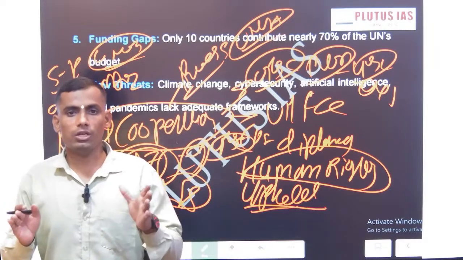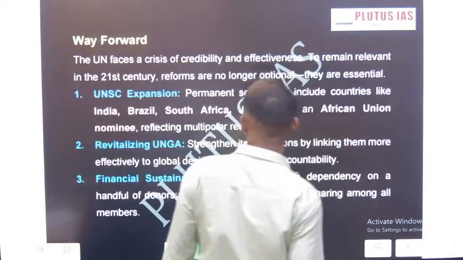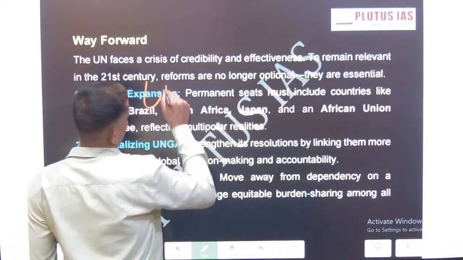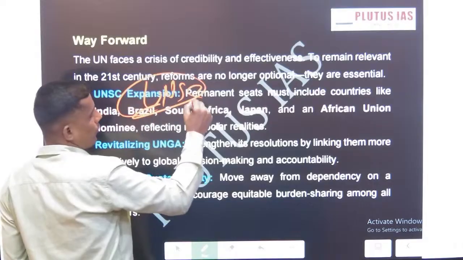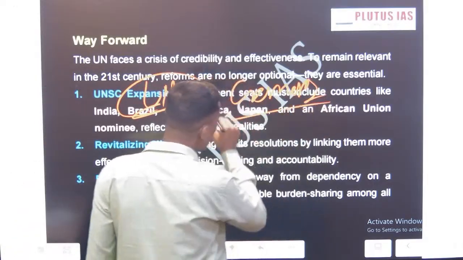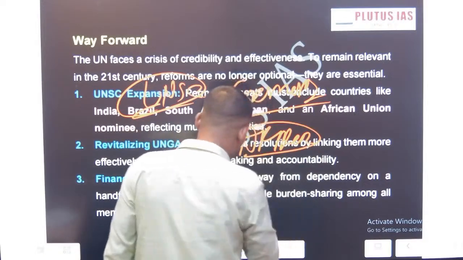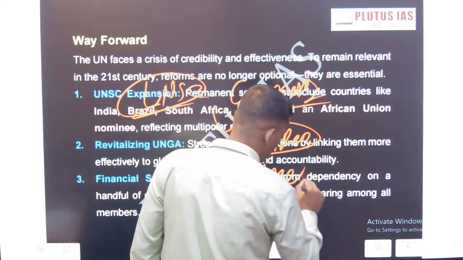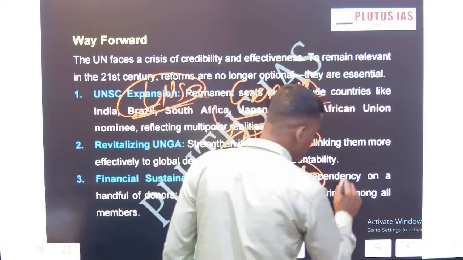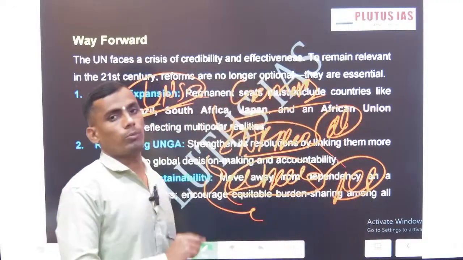At least we can include countries like India, Germany, Japan, or at least 1 or 2 countries from the African continent. Just imagine your whole village or city is not represented at a decision making body at a global level.